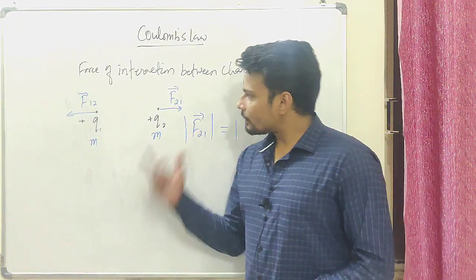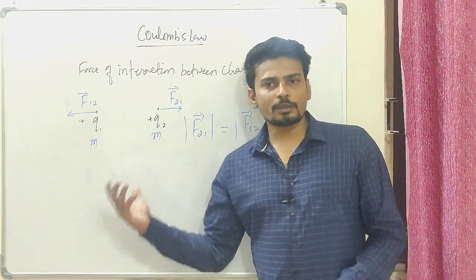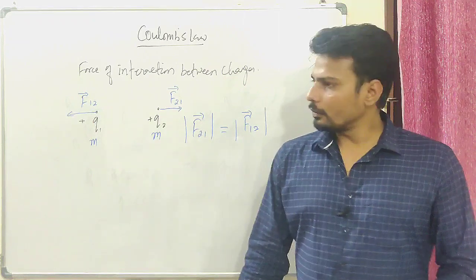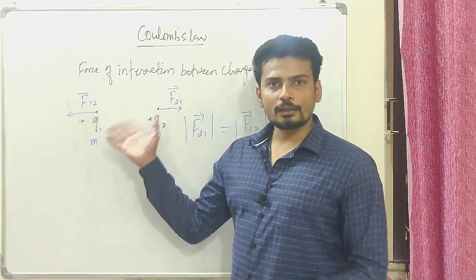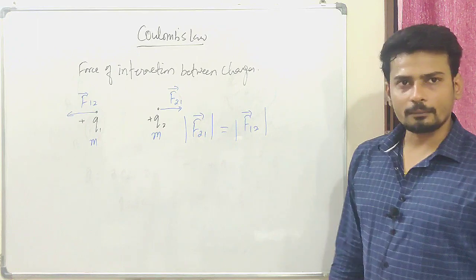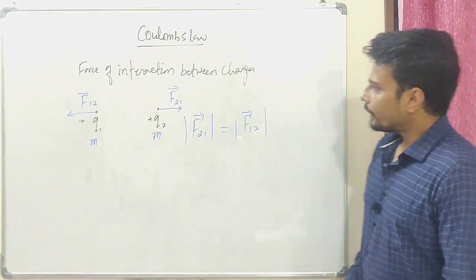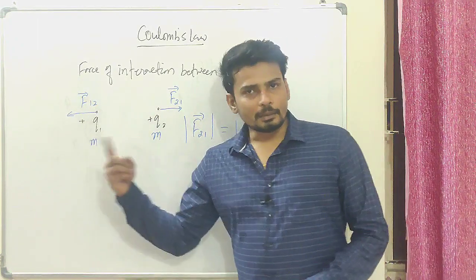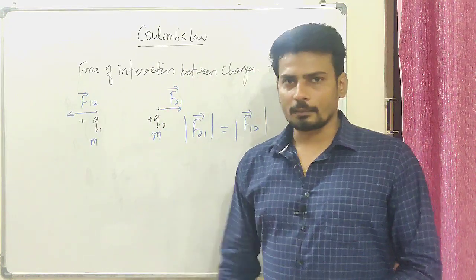So this is nothing but an action reaction pair, right? What is called an action reaction pair? When two bodies exert an equal amount of force on each other in opposite directions, that's called an action reaction pair. Fair enough. Now as you can see, I'm using the vector sign. I'll be dealing with the vector part of this in the next video.